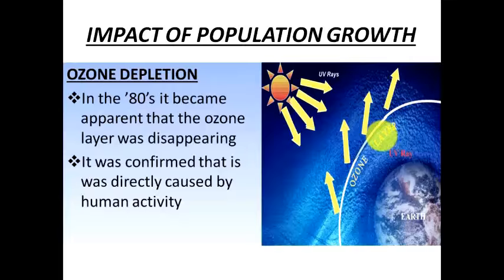So again, this is a very, very negative impact on the environment, because this layer actually protects us from the UV rays that are coming from the sun. And if it has a hole in it, then over a few more 100 years, this layer will get totally disappeared, and the UV rays will be directly hitting the surface of the earth, causing so many problems, especially skin problems.